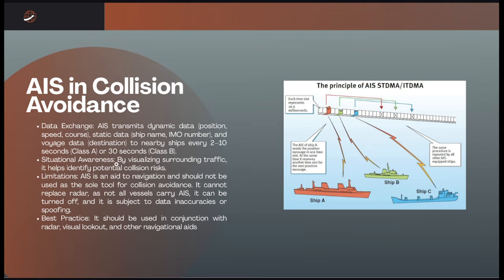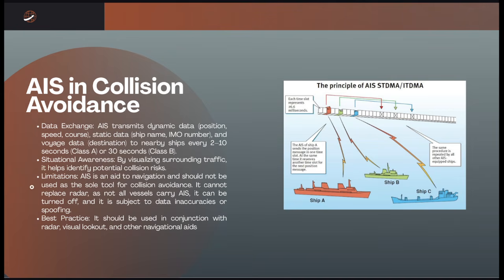And then every 30 seconds for the Class B. For the situational awareness, by visualizing the surrounding traffic, it helps identify potential collisions risk.